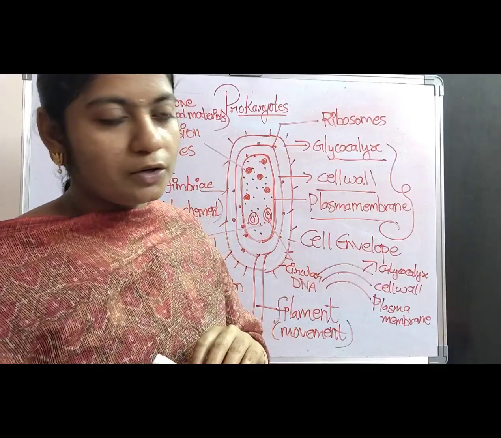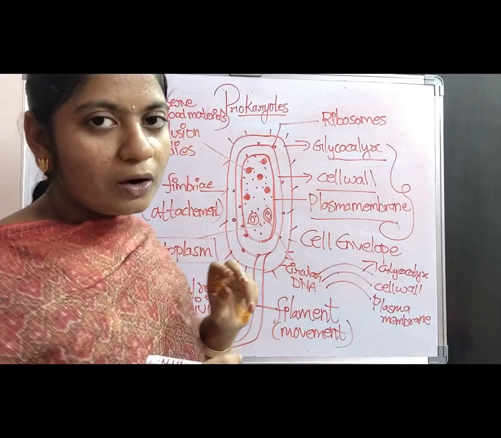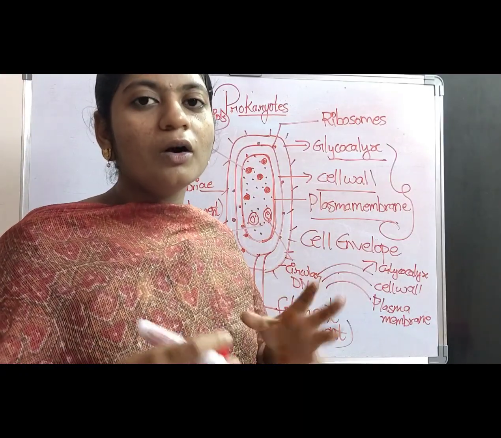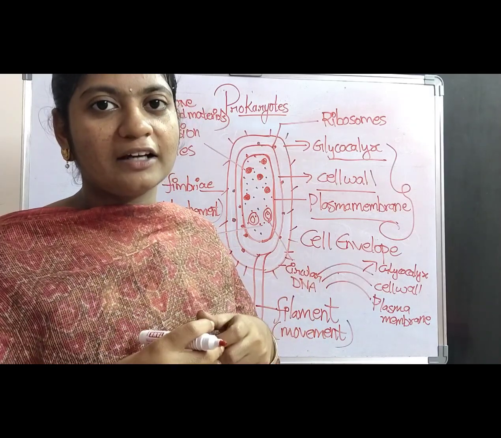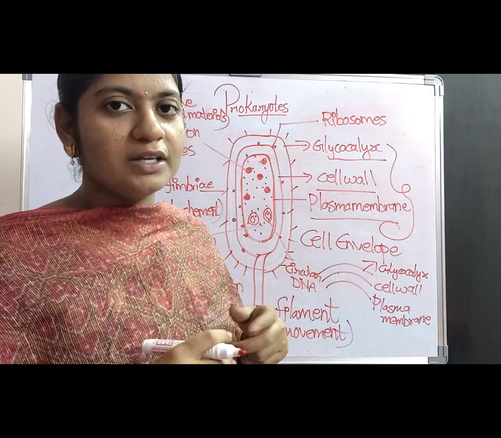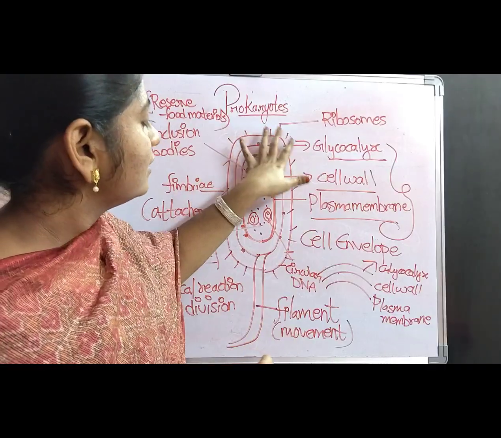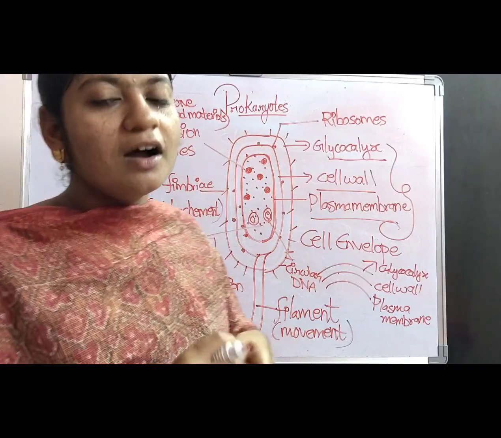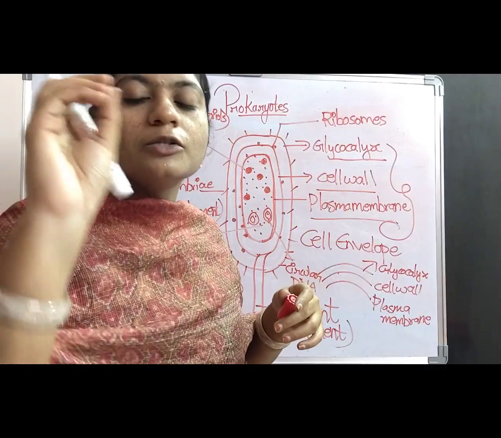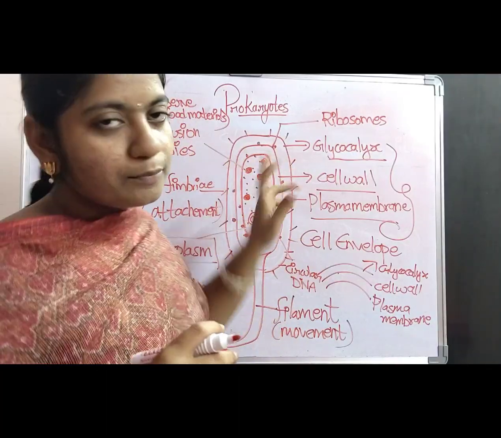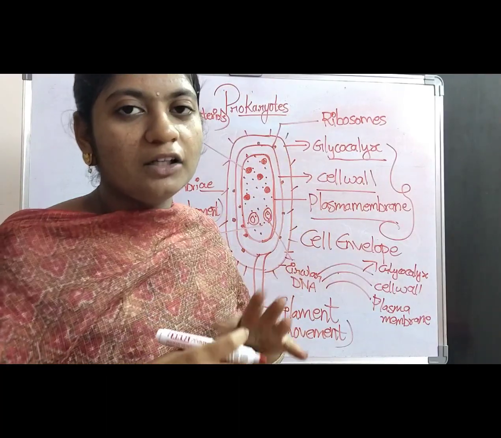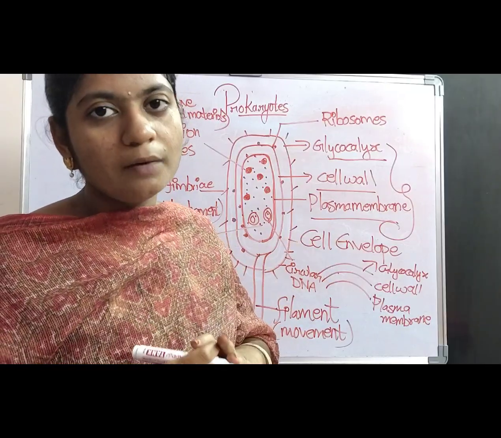Those round structures are called inclusion bodies. What are the inclusion bodies? The reserve food materials which are stored by the bacteria are called inclusion bodies. Along with the inclusion bodies, the bacterium surface is completely filled with small protein-like structures, which are called ribosomes.